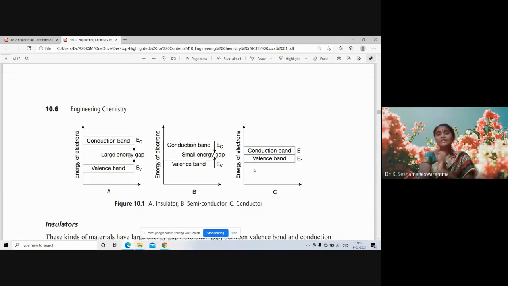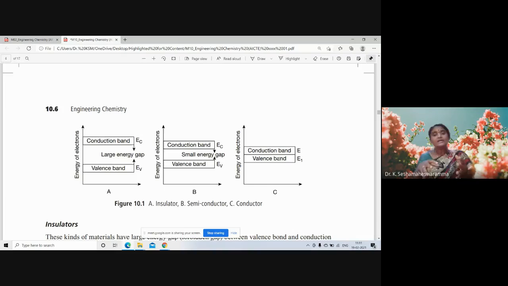Here, in the conductors, there is no energy gap between the valence band and conduction band. These two bands are overlapped with each other. Hence, conductors can conduct easily because valence electrons from the valence band can easily enter into the conduction band.